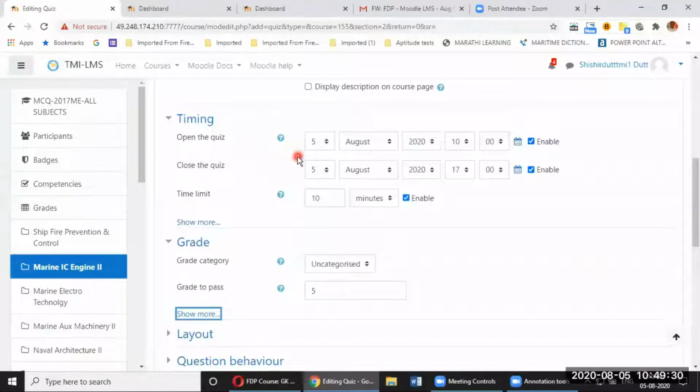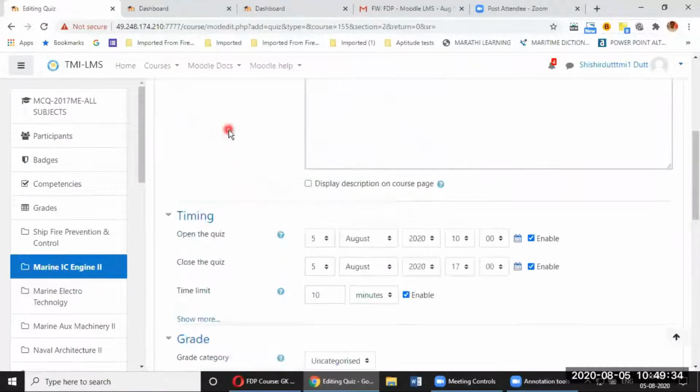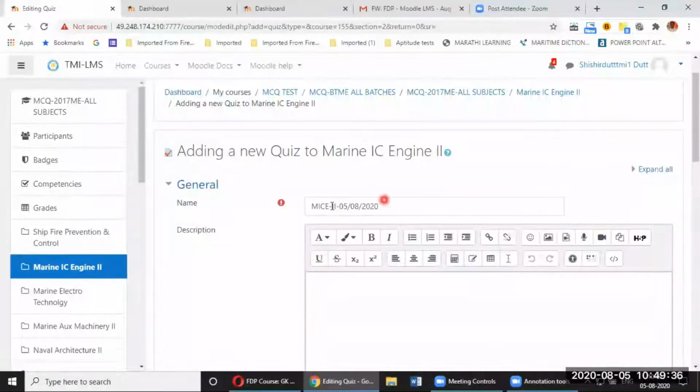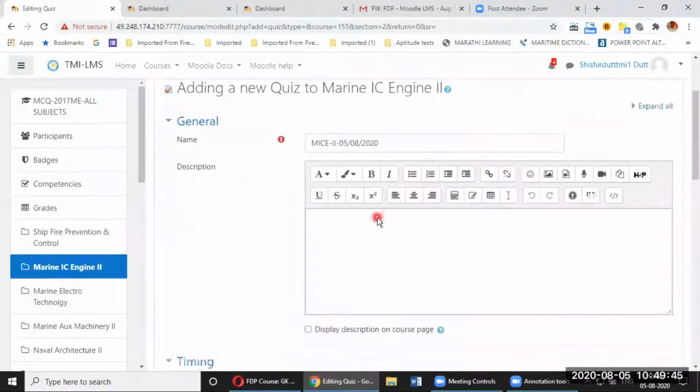You may note down. Once you create a quiz, you have to go on to the first, the general. Name the quiz by the date and your subject, the subject followed by the date, so that a student knows which quiz they have to answer. Description is not needed.